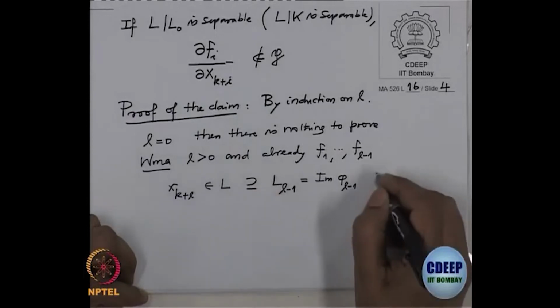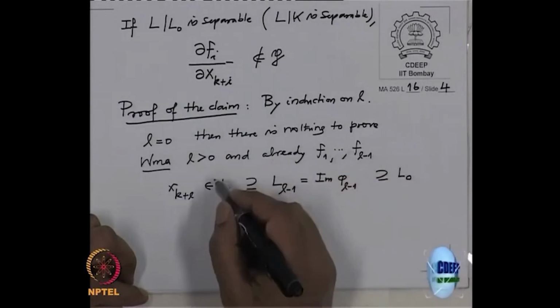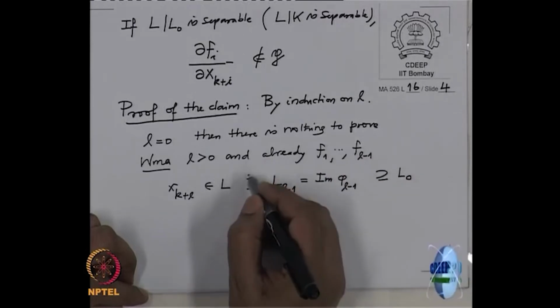So, this contains L0. So, already if this is algebraic over L0, therefore this is algebraic.